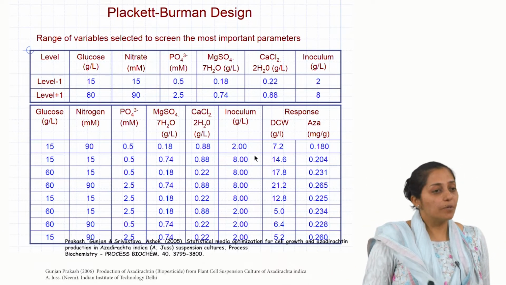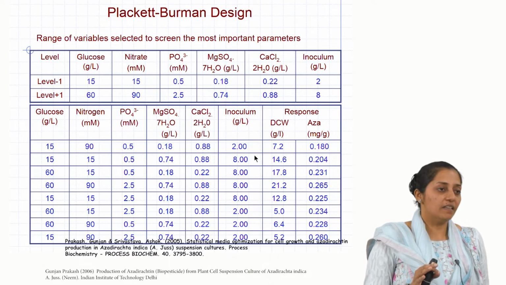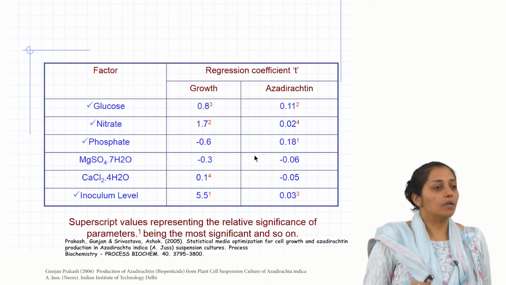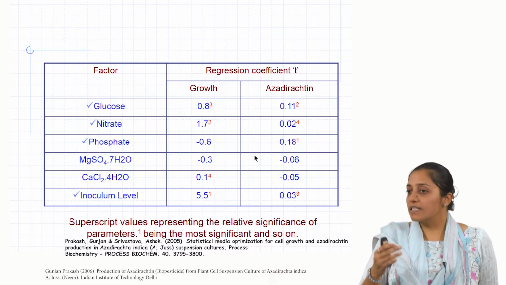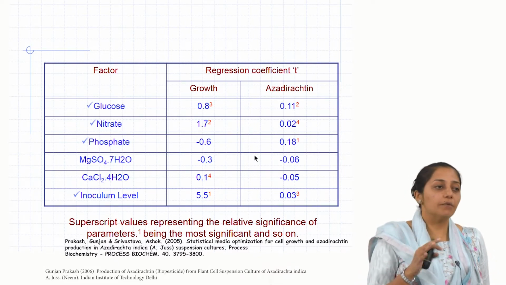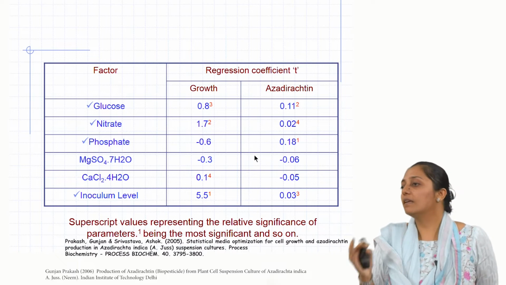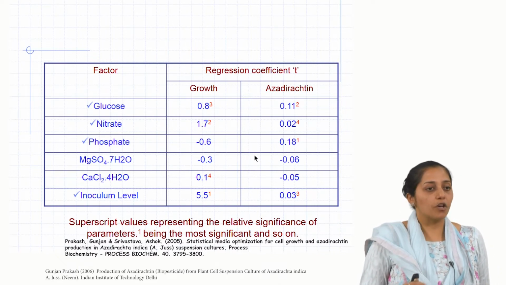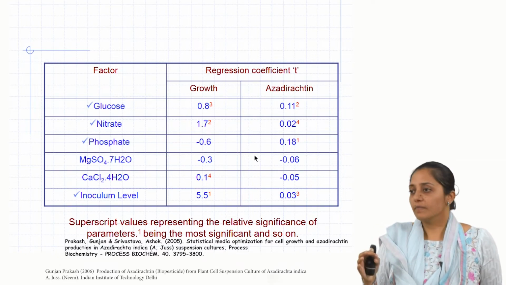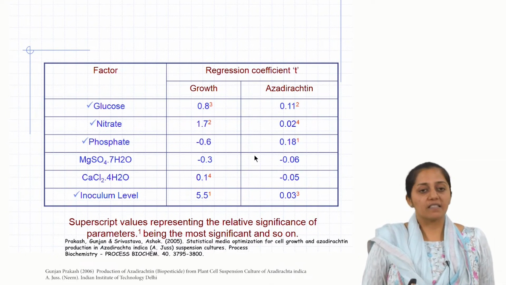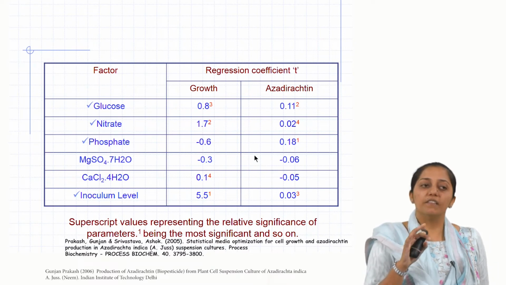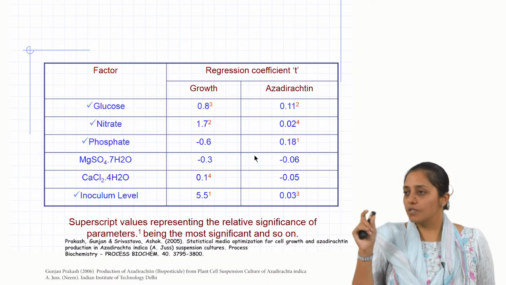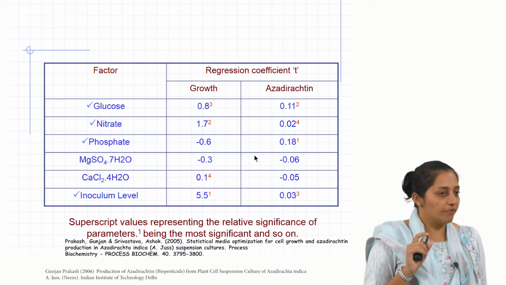They did a Plackett-Burman design, which is a screening design in which they were able to find out how these 6 are individually impacting the growth and the azadirachtin yield. They could then rank these based on the ANOVA results. The statistical analysis is done, and based on that analysis you can even rank the factors based on the model which comes out and the coefficients associated with each of those main factors.